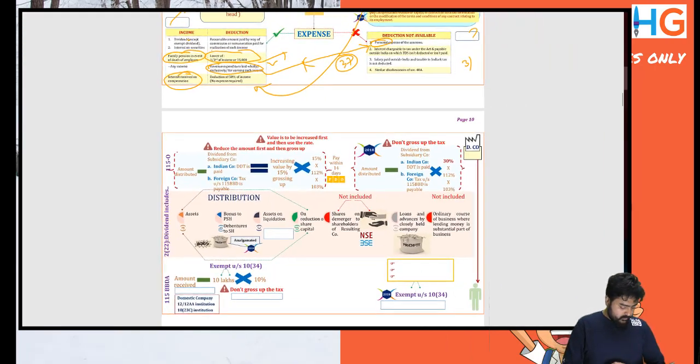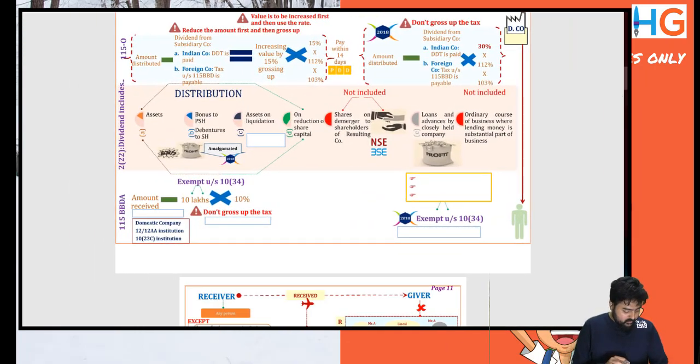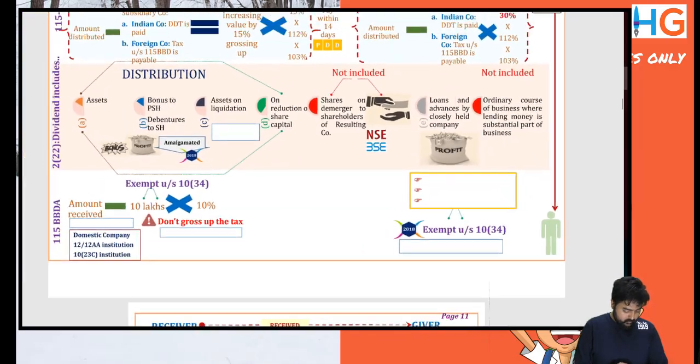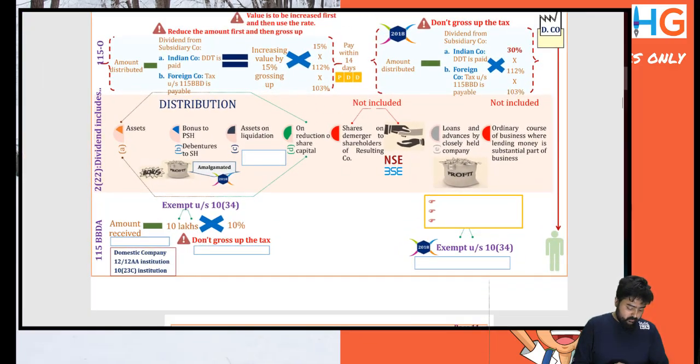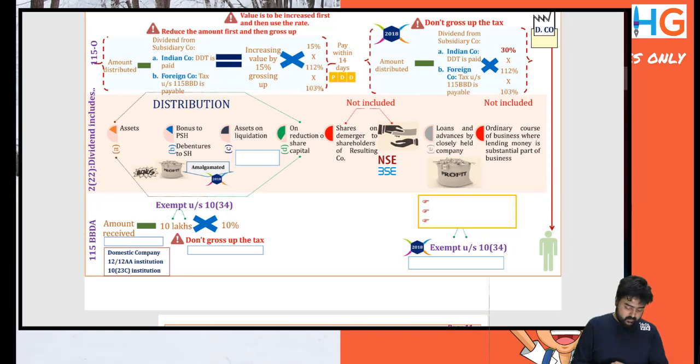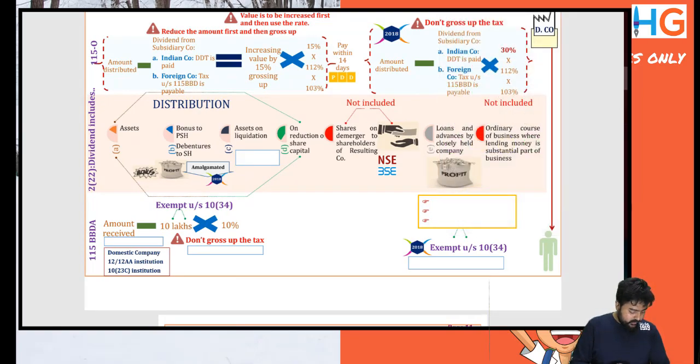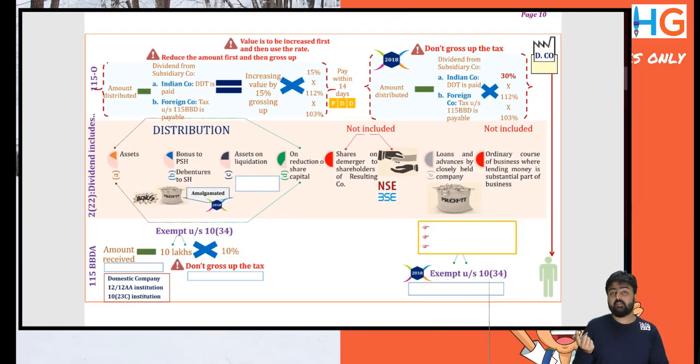Now we'll start with the treatment of dividend. You have to focus on this part. Dividend is defined under section 2(22).